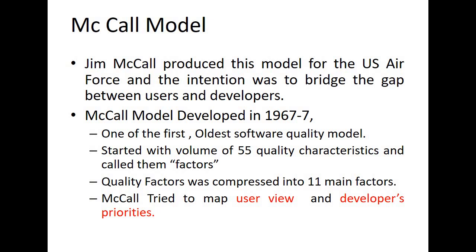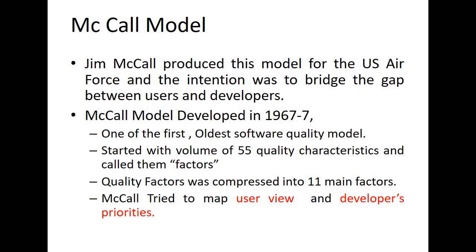That also I have tried to include here. These quality factors are compressed into 11 main factors which this particular model considers. And here an attempt was made by McCall to map the user views with the developers' priorities or perspectives, right? We'll see in the coming slides about all these things.